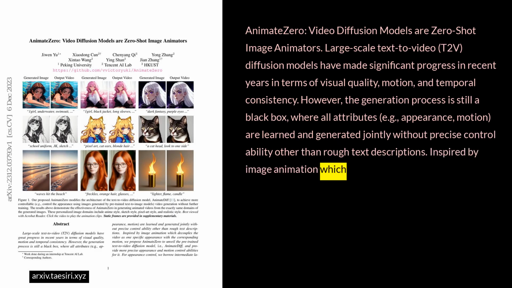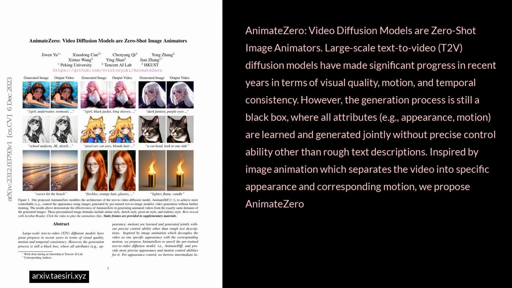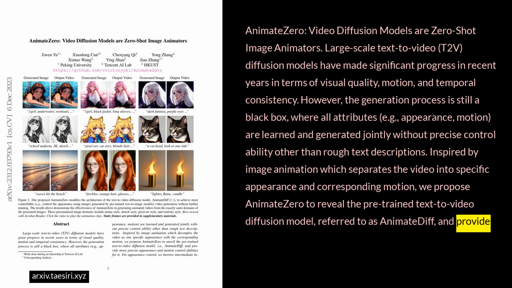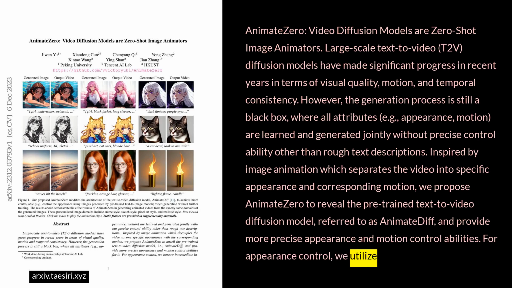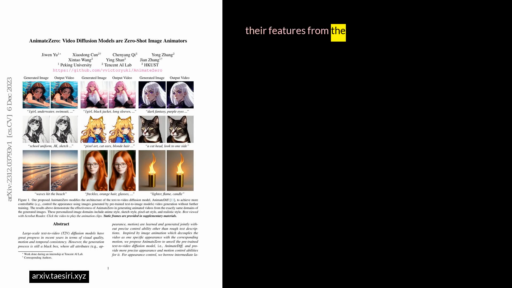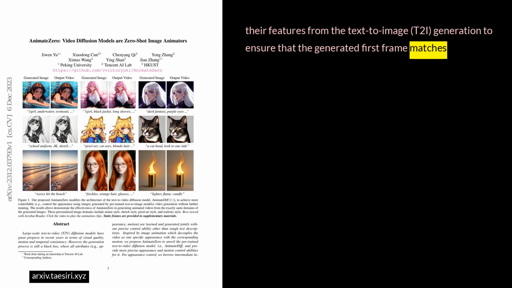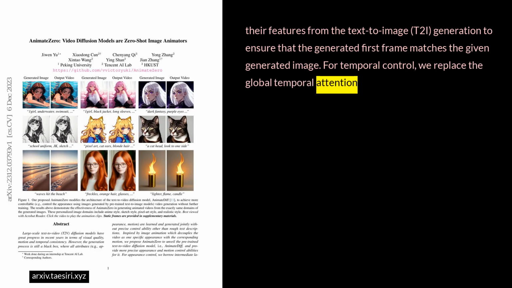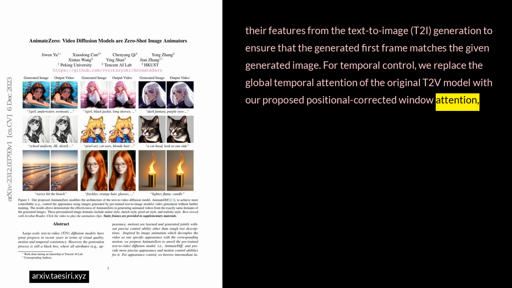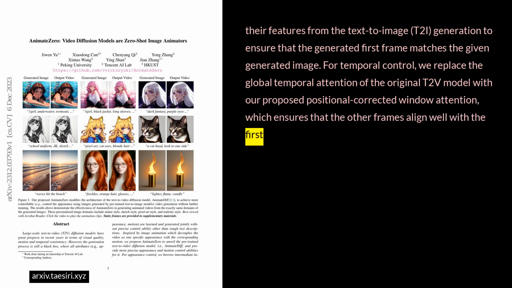Inspired by image animation, which separates the video into specific appearance and corresponding motion, we propose AnimateZero to reveal the pre-trained text-to-video diffusion model, referred to as AnimateDiff, and provide more precise appearance and motion control abilities. For appearance control, we utilize intermediate latents and their features from the text-to-image (T2I) generation to ensure that the generated first frame matches the given generated image. For temporal control, we replace the global temporal attention of the original T2V model with our proposed positional corrected window attention, which ensures that the other frames align well with the first frame.